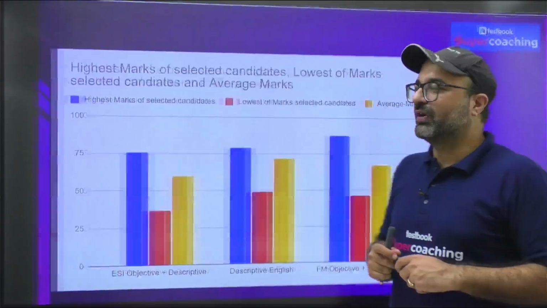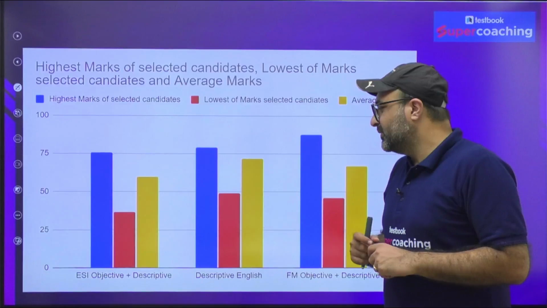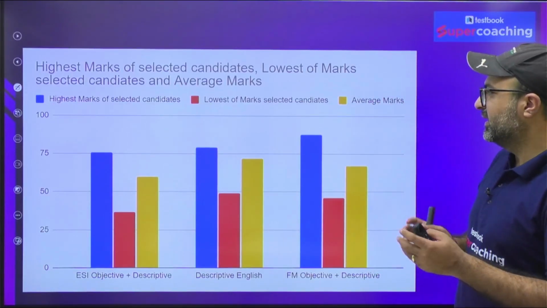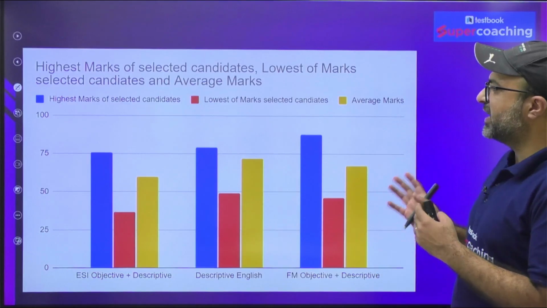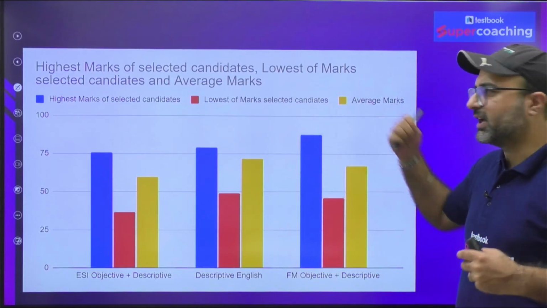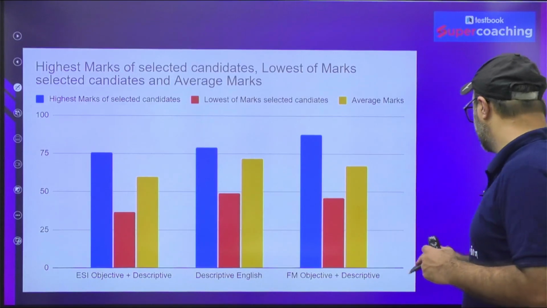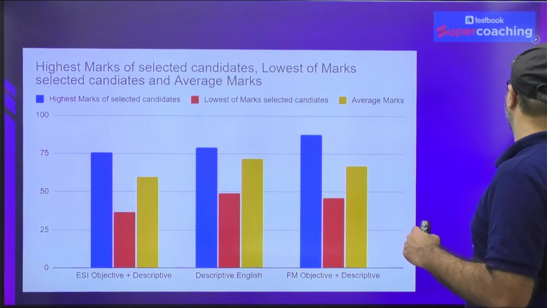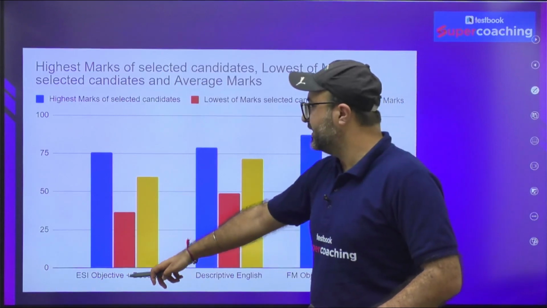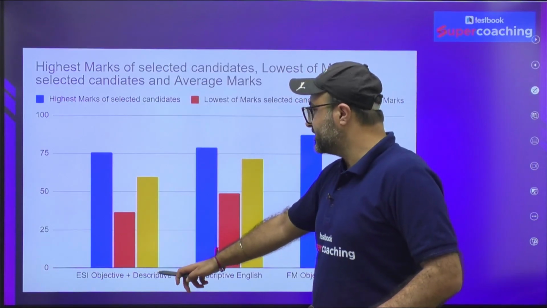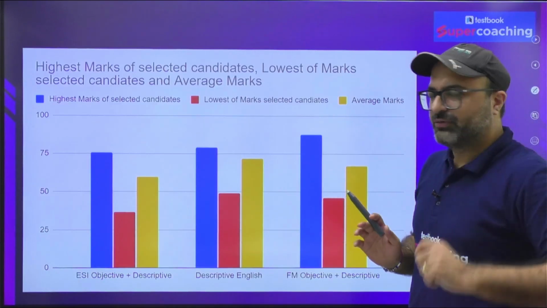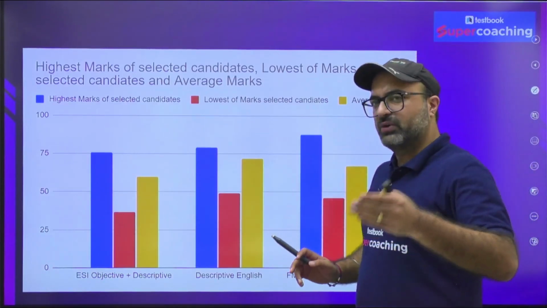Now let's move ahead. If I talk about the students who have received the highest marks, the highest marks received in Phase 2, why am I showing this? Then I will be showing you the cutoff, so you will be able to analyze things pretty well. So please pay attention. As you can see, in case of ESI, objective and descriptive, the highest marks were 75 on average in the past 3 years, 21, 22 and 23.